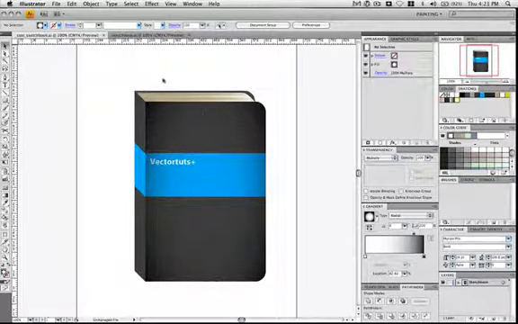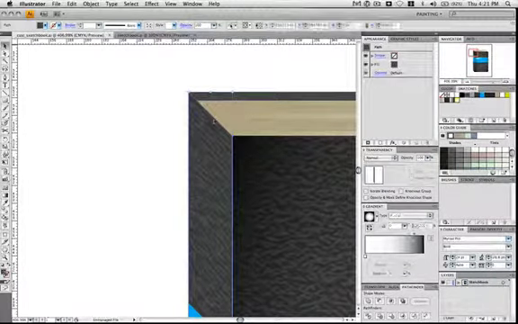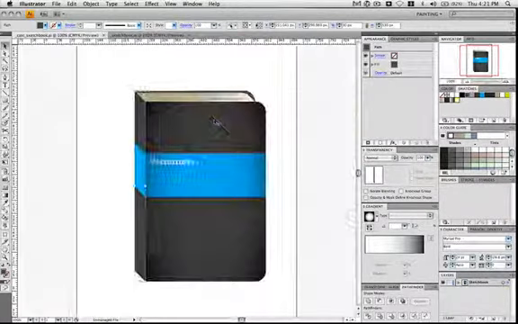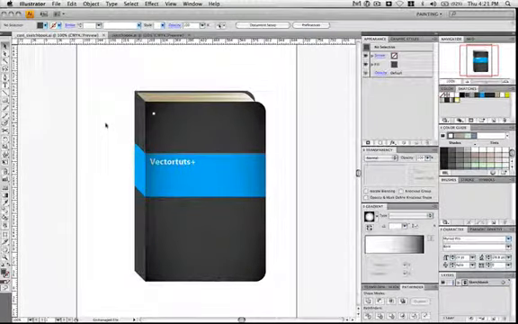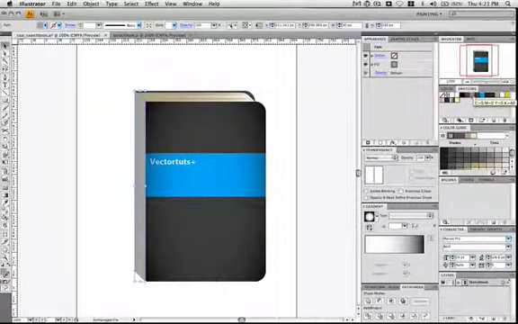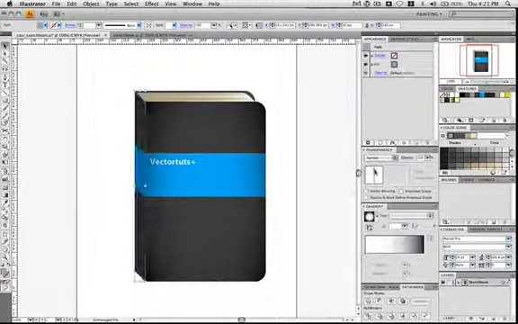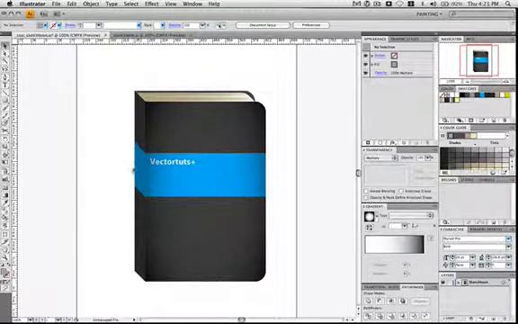We're going to do something similar over on the spine. So make sure that you're selecting the spine and not the texture of the spine. Deselect everything, hit Command F after copying it. And we're just going to keep it a little bit more simple here. Just give it a light gray rather than a gradient, but it's really up to you. And then hit multiply. And that just makes the left side a bit darker.